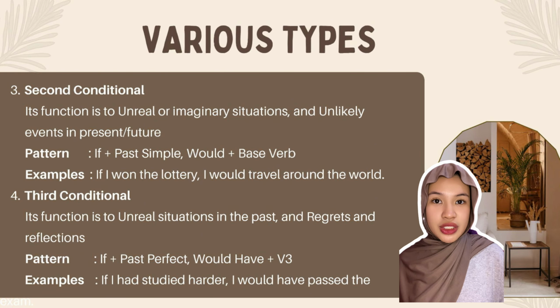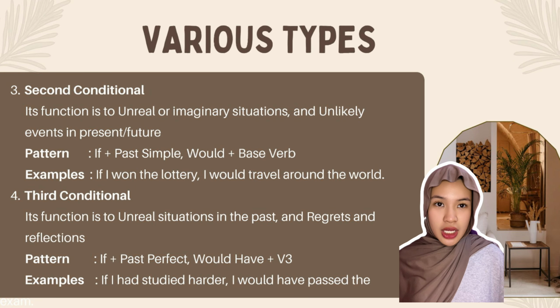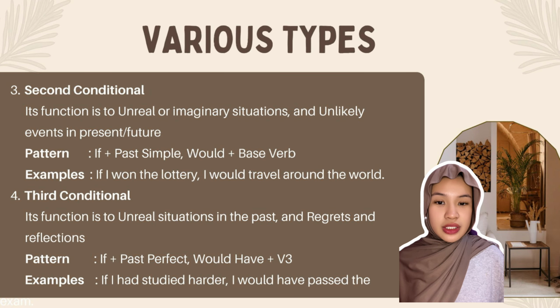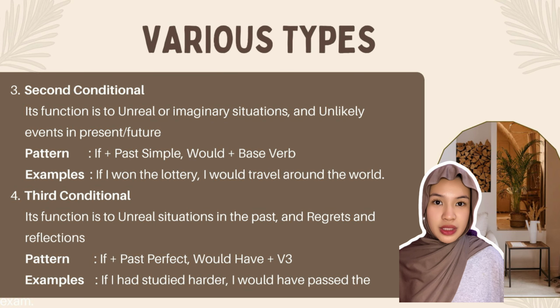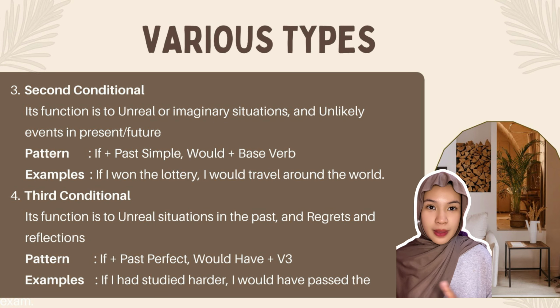Its function is to express unreal situations in the past, regrets and reflection. Pattern: if plus past perfect, would have plus verb 3. Example: if I had studied harder, I would have passed the exam.